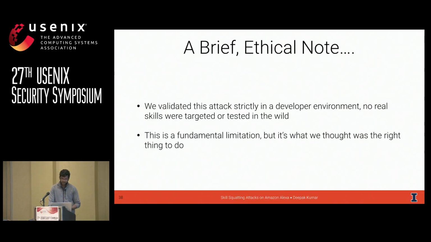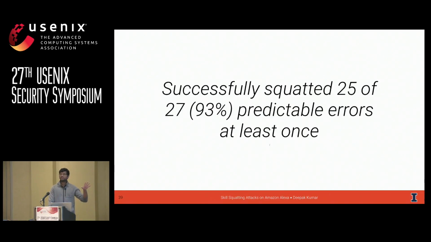So what did we find? Well, in total, of the 27 predictable errors that were unearthed from the training set, we were able to successfully squat 25 of those at least once. Of course, not every squat worked every single time. The full distribution is in the paper, as well as some explanations for why some things that we expected to work didn't really work out so well.